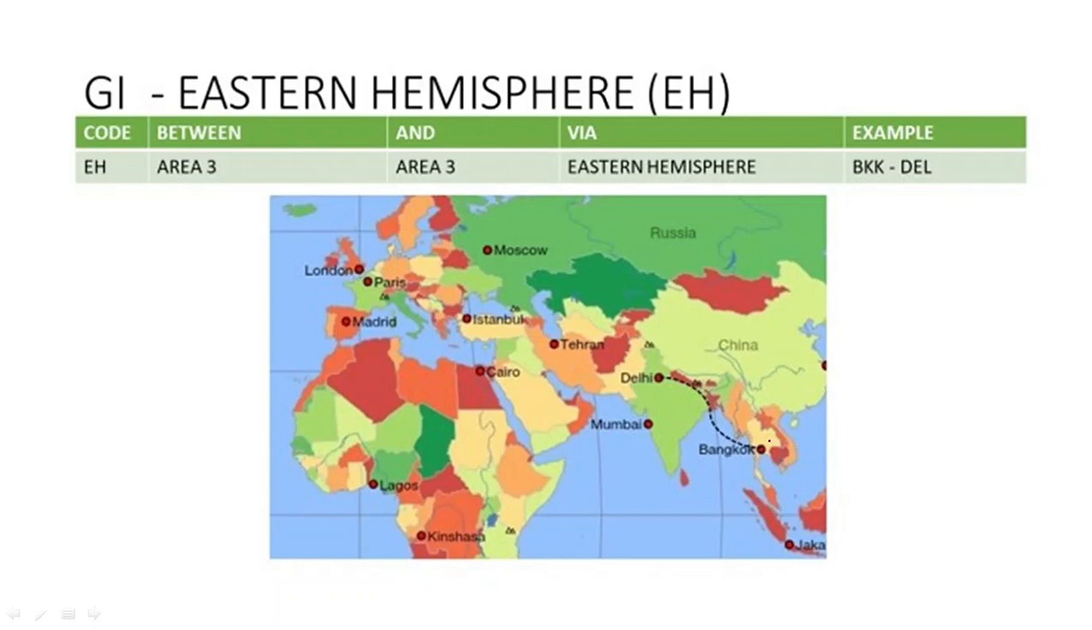For Eastern Hemisphere we have case number 2. Now here the journey is within area 3, as you can see, and area 3 is Eastern Hemisphere. So the GI will be EH. Here we have Delhi and Bangkok both in Eastern Hemisphere, so the journey will be EH. We can also take Mumbai and Jakarta, BOM and JKT, Eastern Hemisphere. Here we have Shanghai and Mumbai, also Eastern Hemisphere. So when a journey is within Eastern Hemisphere, GI will be Eastern Hemisphere. When a journey is within Western Hemisphere, GI will be WH.